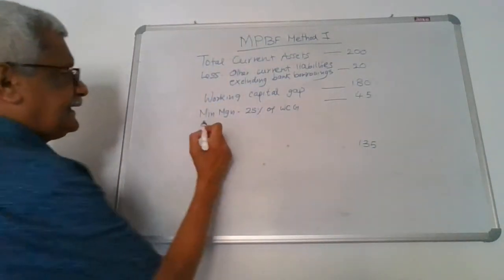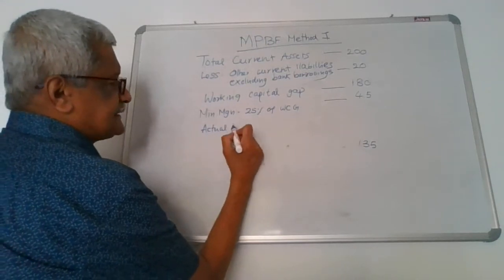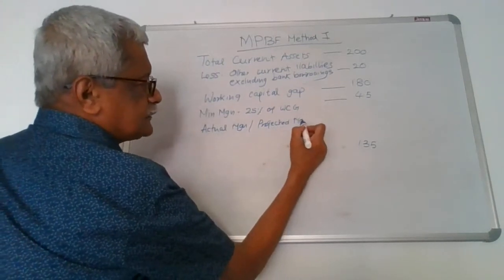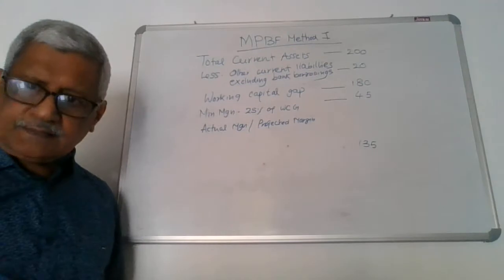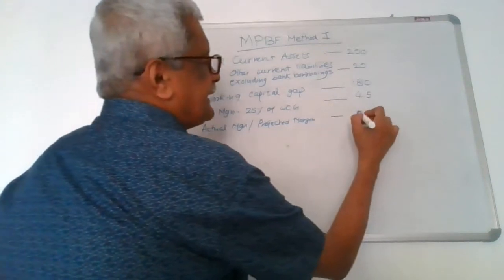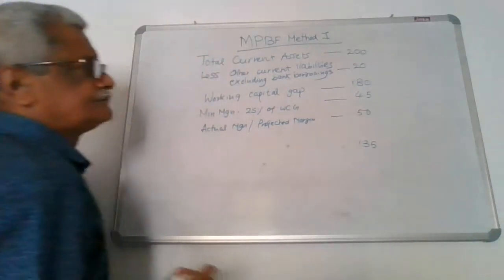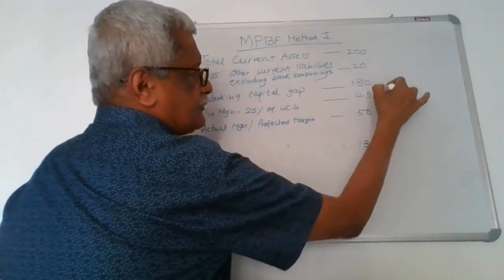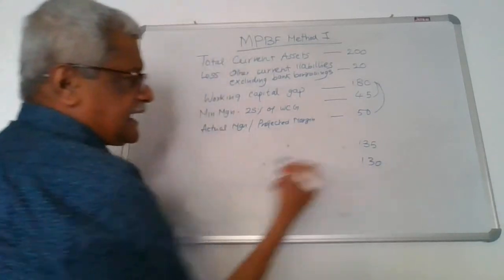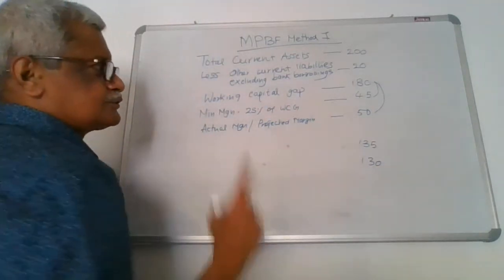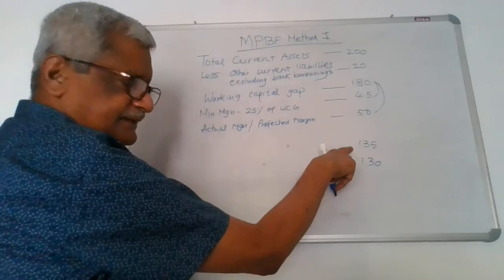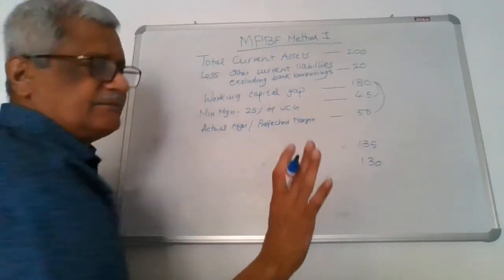But sometimes the company brings in a margin which is greater than the minimum margin. The reason is to reduce their borrowing, which in turn will reduce the cost of borrowing and increase the profitability. Suppose he is bringing 50. So now 180 minus 45 is 135, and 180 minus 50 is 130. And MPBF will be the lower of these two. Why the lower of these two? He needs to bring only 45. I would have given him 135, but since he brings 50, I will give him only 130.